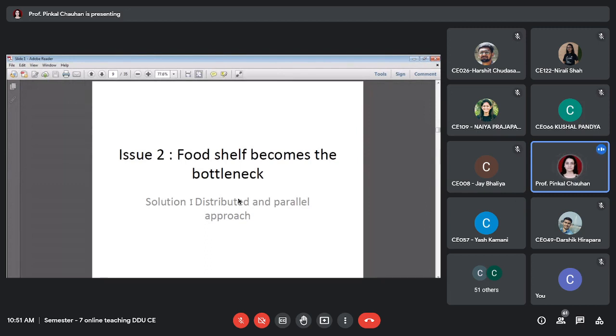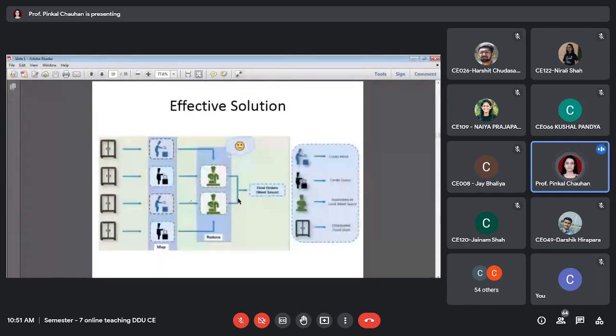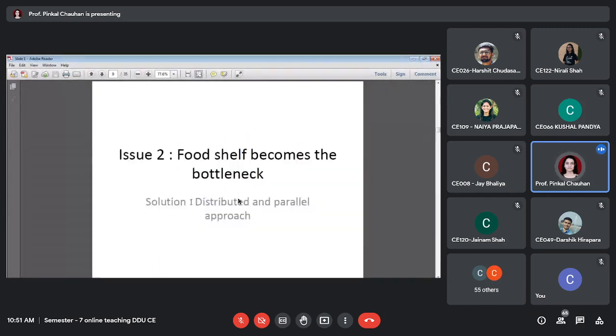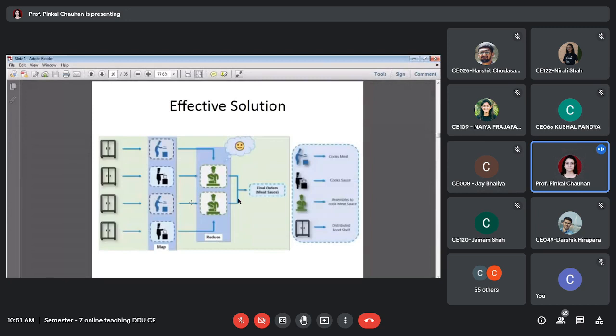The solution is a distributed and parallel approach. Instead of having centralized data, if we can distribute it across the network, then probably we can achieve what we want. So this was the effective solution. We have discussed this till now in the last class, and now we are going to talk about the effective solution. I hope all of you are with me till now.